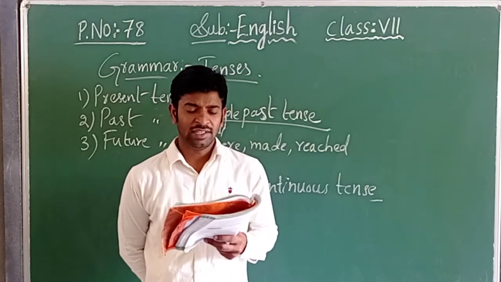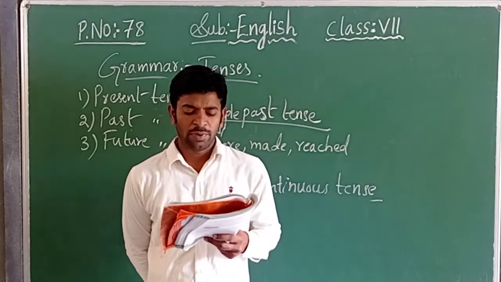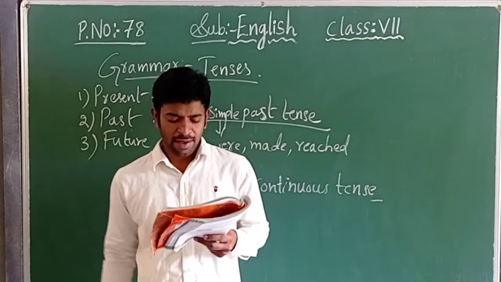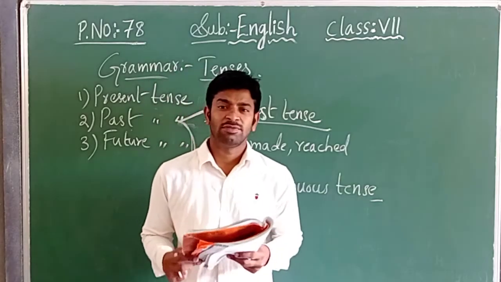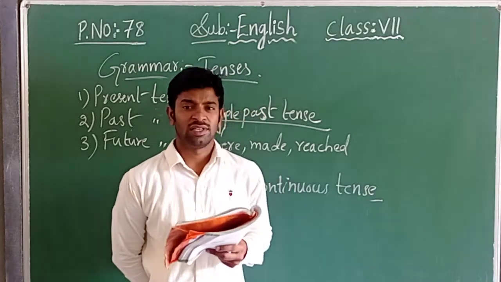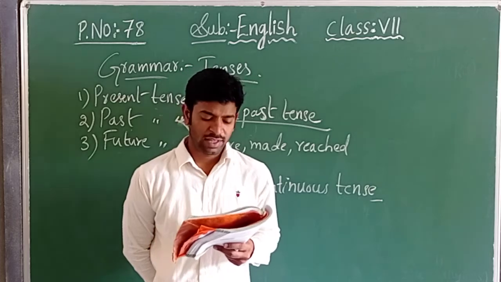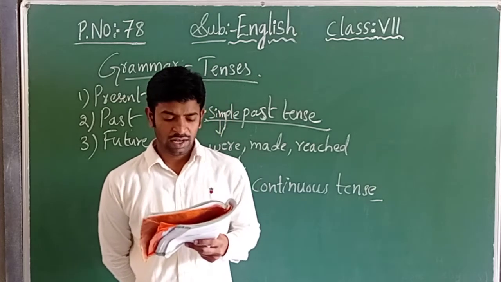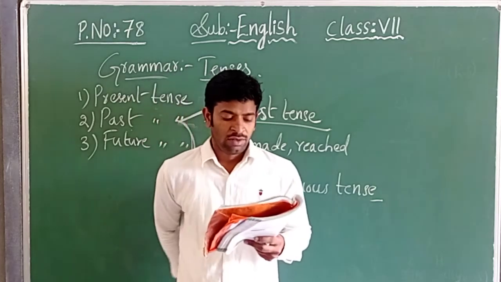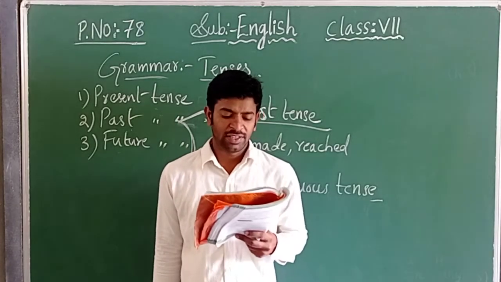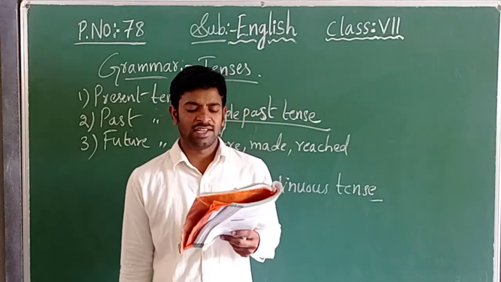Now let us see here. Fill in the blanks with appropriate forms of the verbs given in the bracket. Appropriate verbs, children. Let us see the first one: They dash with each other when the police dash.